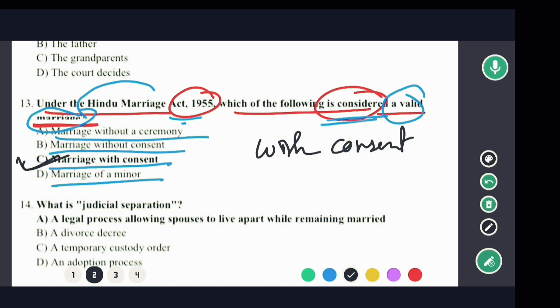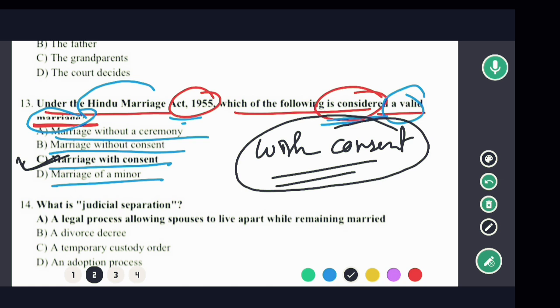Okay, marriage with consent. That means मैरिज विथ कंसेंट, अगर मैरिज में कंसेंट है तभी इस मैरिज को वैलिड माना जाएगा। ओके, सो इन दिस केस ऑप्शन सी वुड बी द करेक्ट आंसर। एंड मैरिज विदाउट ceremony, this is not correct. Marriage without consent, this is not correct. Marriage of a minor, this is also not correct. So in this case option C would be the correct answer. So now moving to next question.